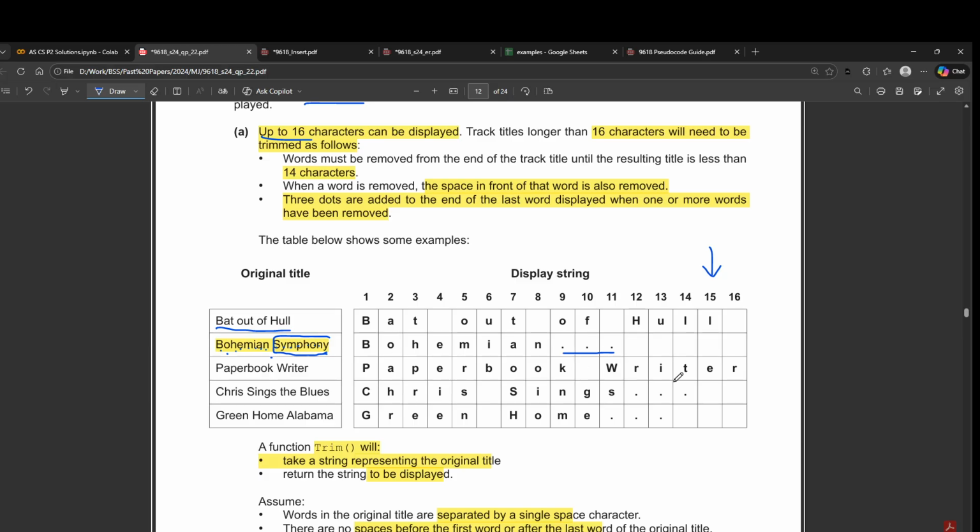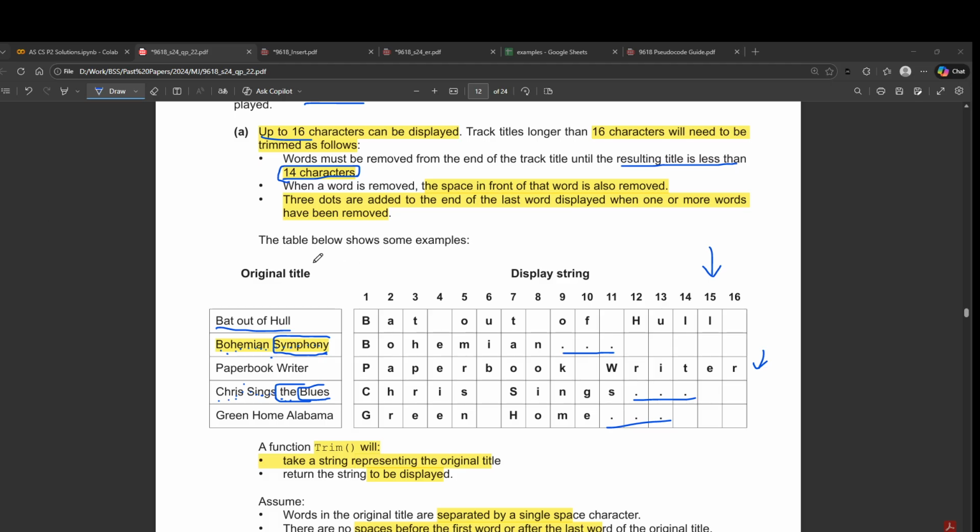They're saying up to 16, so 16 or less. Bohemian was trimmed, then Paper Book Writer is again exactly 16, and then Chris Sings the Blues has more than 16 characters. So first we get rid of the Blues, and then let's count how many characters it has. 1 2 3 4 5 6 7 8 9 10 11 12 13 14 15, right? They're saying the resulting title should be less than 14 characters. Since it was not less than 14, we trimmed another word, which was the. So it becomes Chris Sings, and then we replace it by 3 dots. So this is what we have to do.